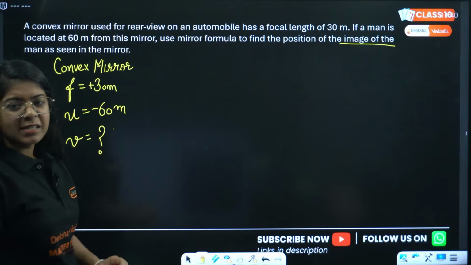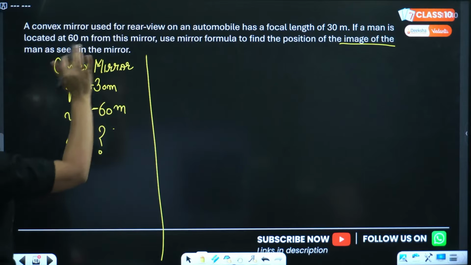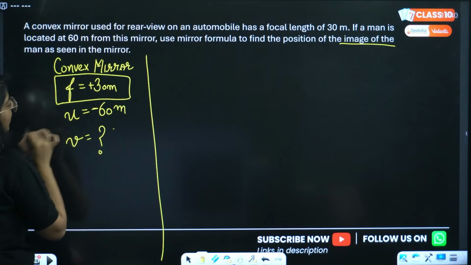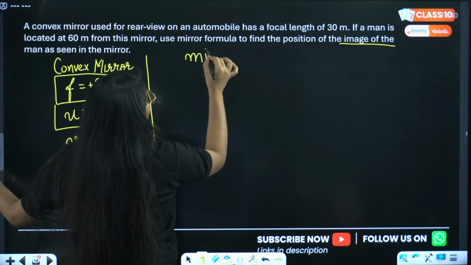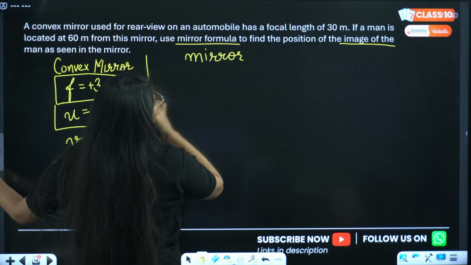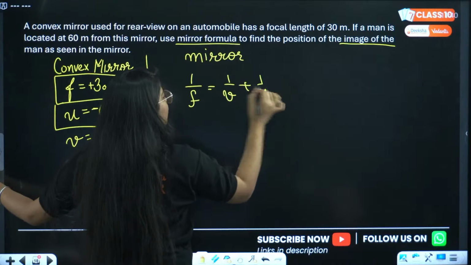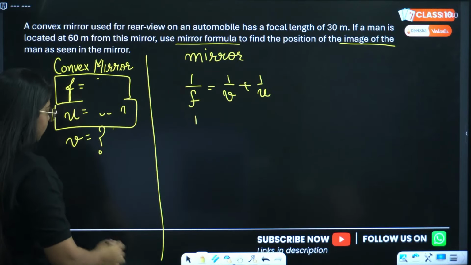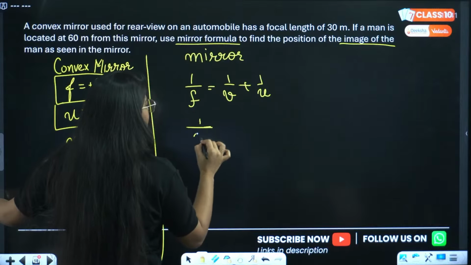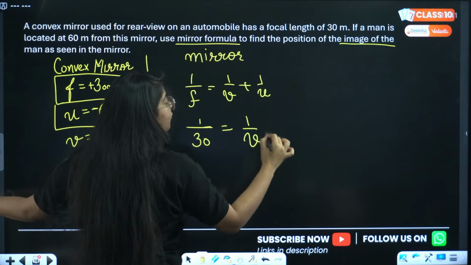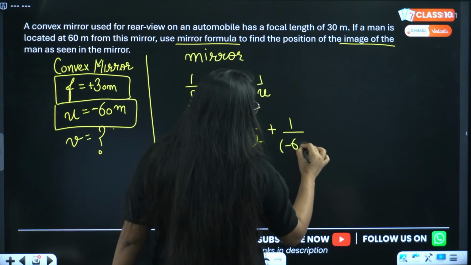Okay, let us see. Siddhika is also saying positive. Very good. Okay, now we have to calculate. Keep in mind, for convex mirror, focal length is always positive and U is always negative for everything, right? So we will be using the mirror formula here. What is the mirror formula? 1 by F equals 1 by V plus 1 by U. F is given. F is plus 30 meters. 1 by V we have to find, plus U is minus 60 meters. Right? This is minus 60.